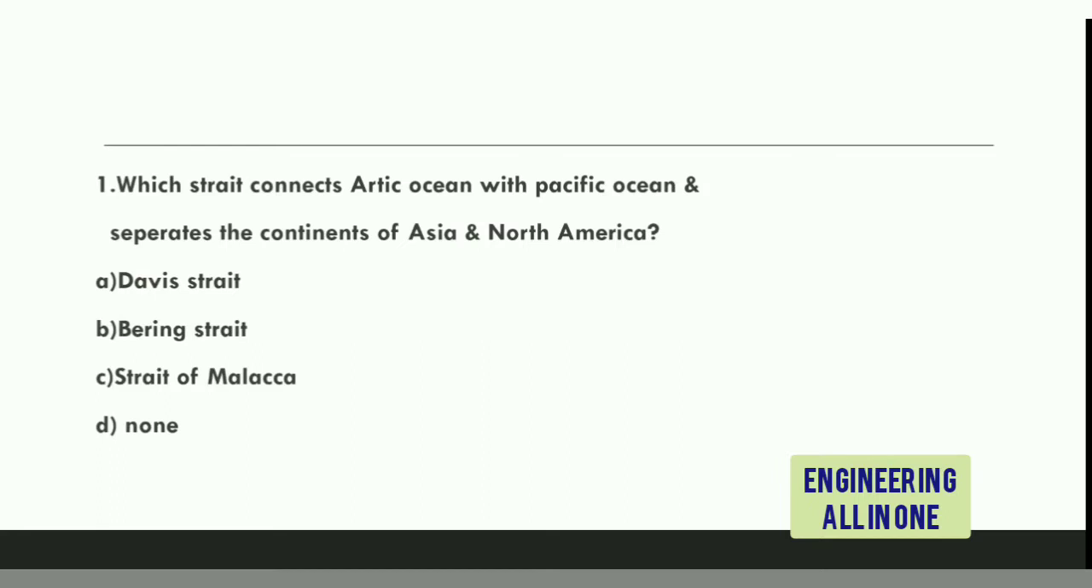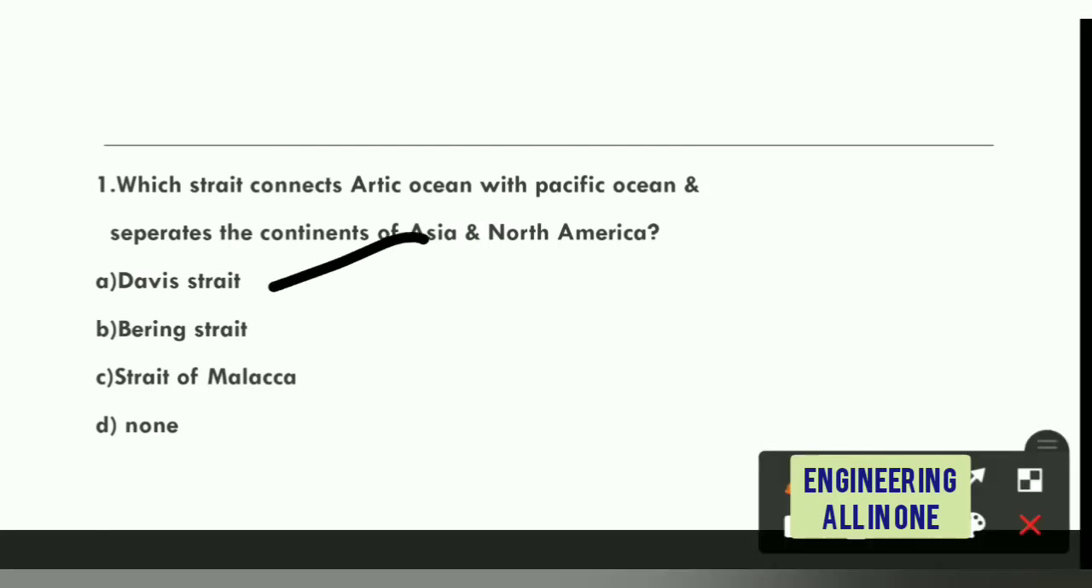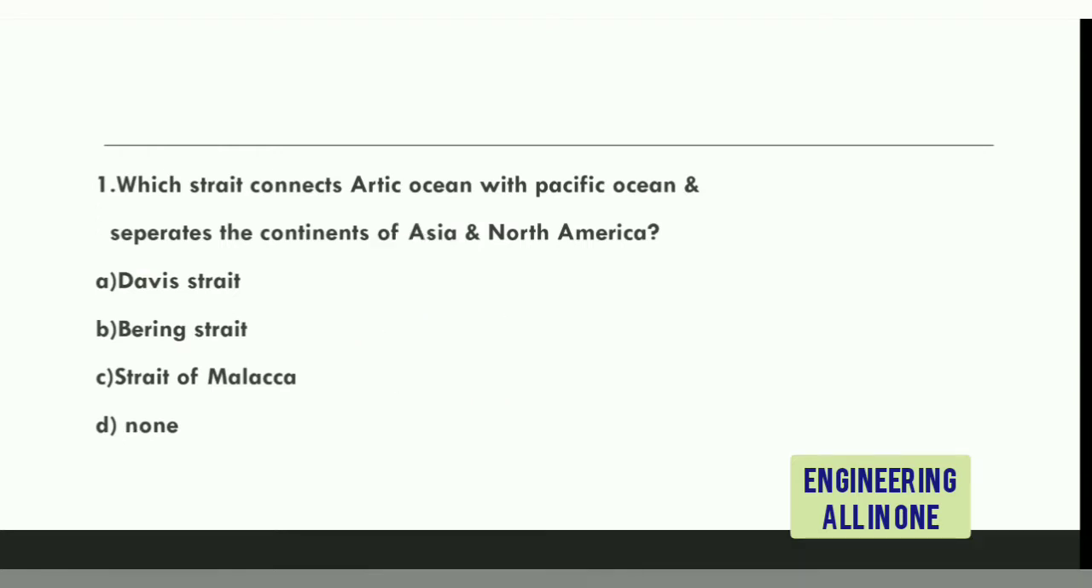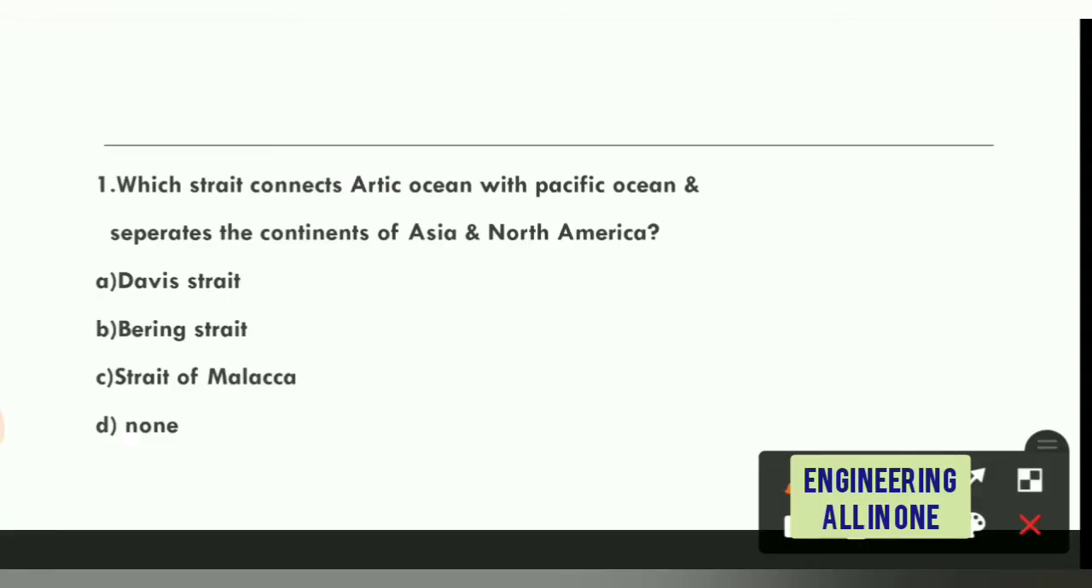Question number 1: which strait connects the Arctic Ocean with the Pacific Ocean and separates the continents of Asia and North America? Options are Davis Strait, Bering Strait, Strait of Malaysia, and option D is none. The right option to this question is option number two, Bering Strait.